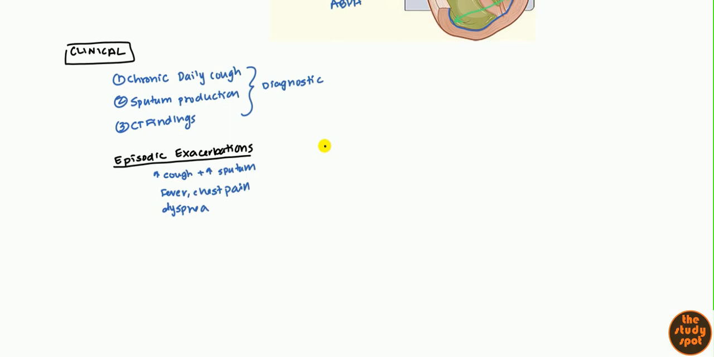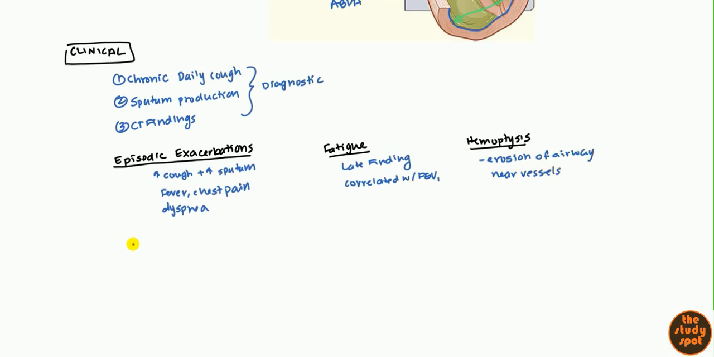Now, once the patient has it for a long time, they can get fatigue, and again, this is a late finding, and this is correlated with the forced expiratory volume in 1 second. So FEV1 will be lower in these patients, and the lower it is, they tend to have worse fatigue. Now, another unique finding here is hemoptysis. So again, very few things cause hemoptysis. Bronchiectasis is one of them, and this just occurs because you get erosion of the airway near a vessel. So you erode into a vessel, and then that vessel obviously leaks into the airways, and you end up coughing blood. So that's a finding there.